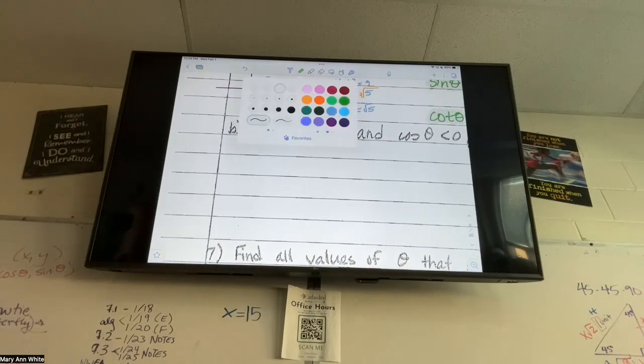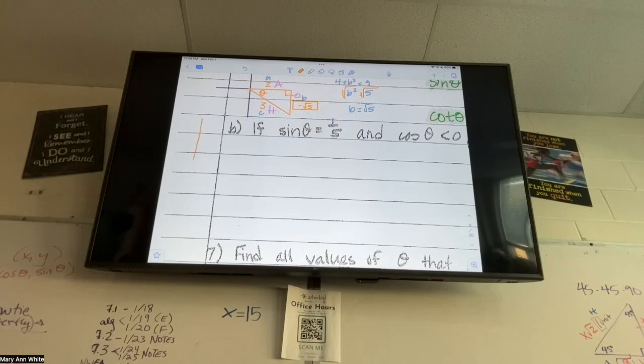So I'm going to redraw my All Students Take Calculus just so it's in my point of view. All right, sine, is that positive or negative? Positive. What quadrant is where sine is positive? With the A, and where else? With the S. So 1 and 2.